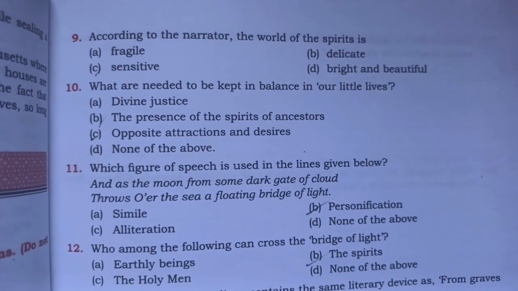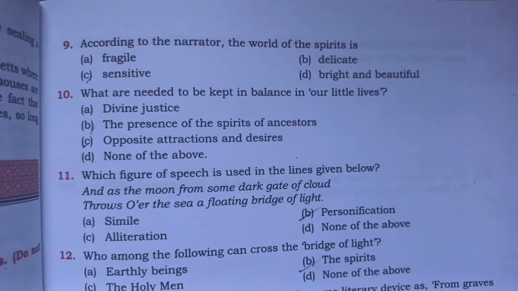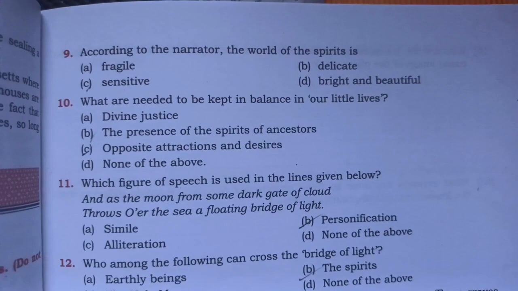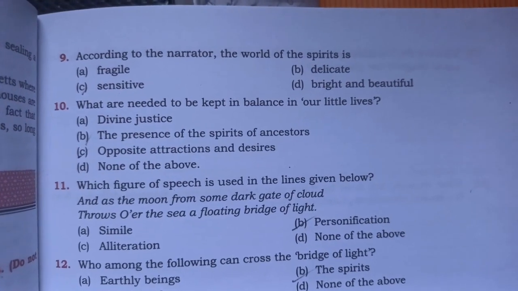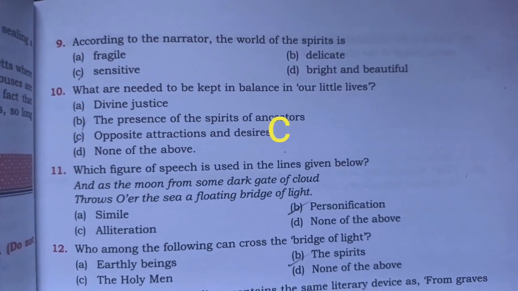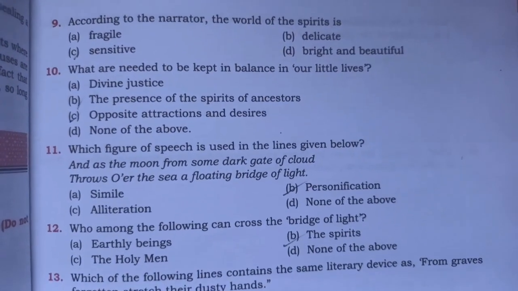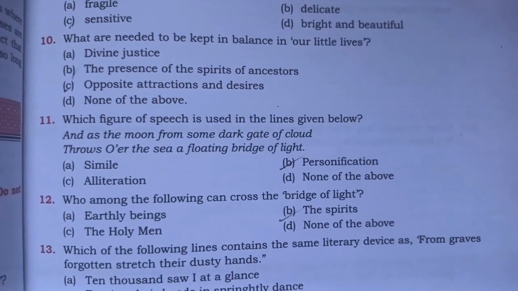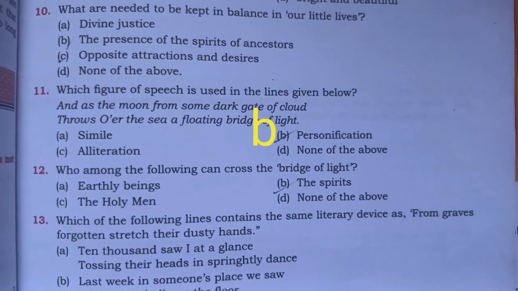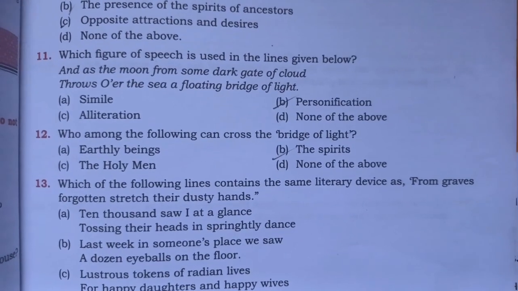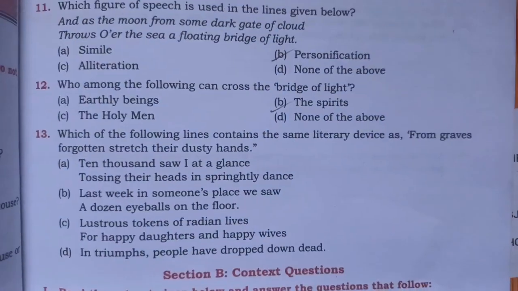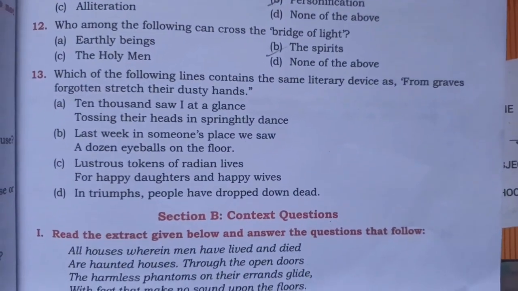Number 9, according to the narrator, the world of the spirits is? Option C, sensitive. Number 10, what are needed to be kept in balance in our little lives? So here option C, opposite attractions and desires. Number 11, which figure of speech is used in the given lines? So here option B, personification. Number 12, who among the following can cross the bridge of light? So here option B.